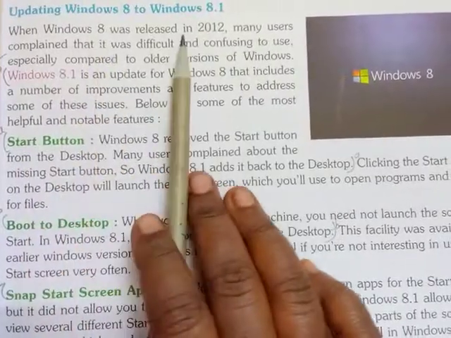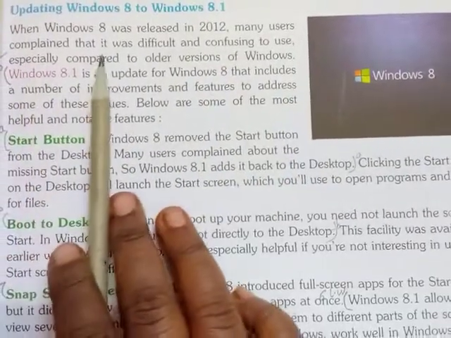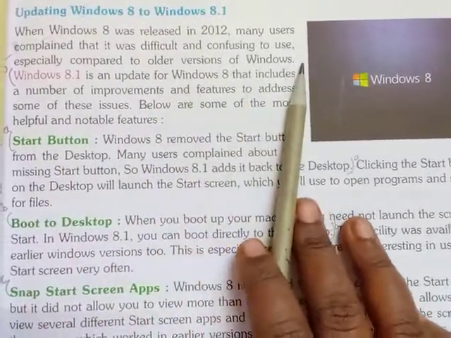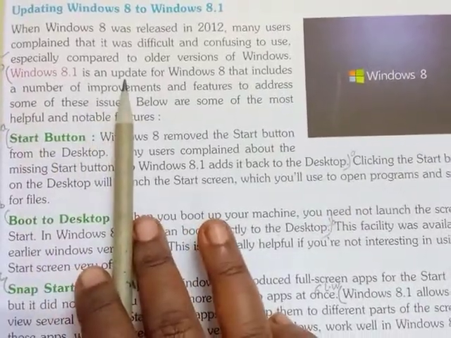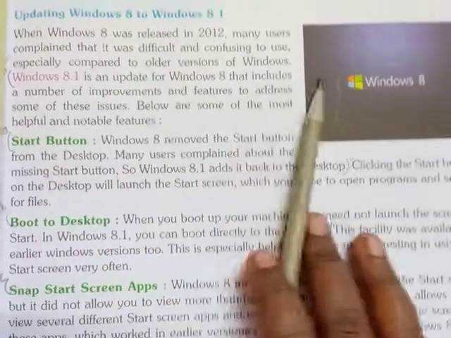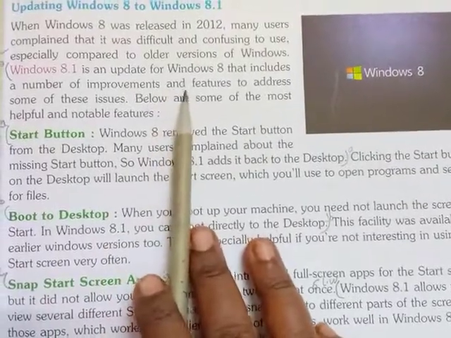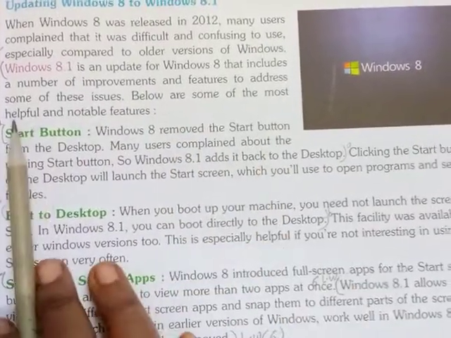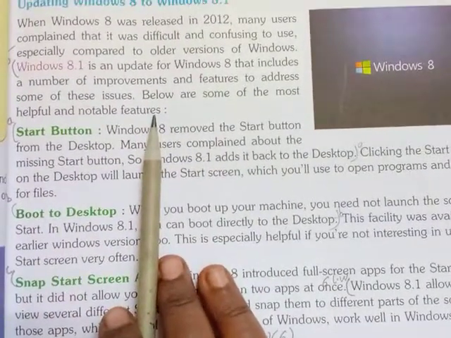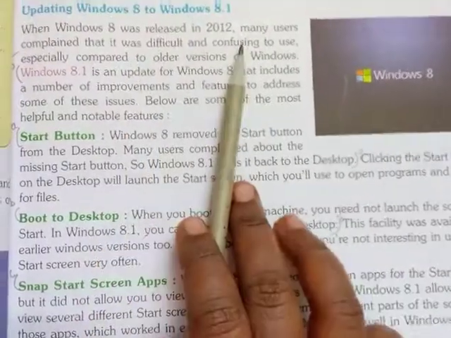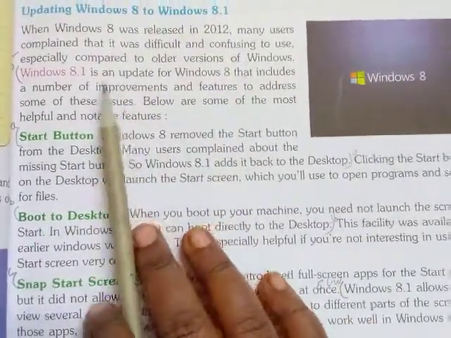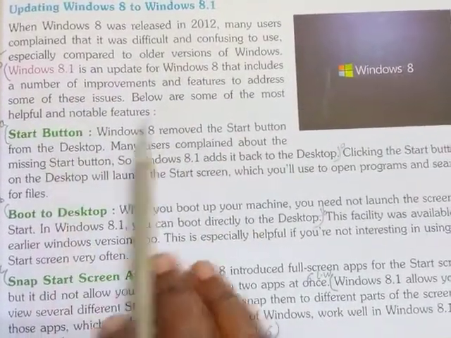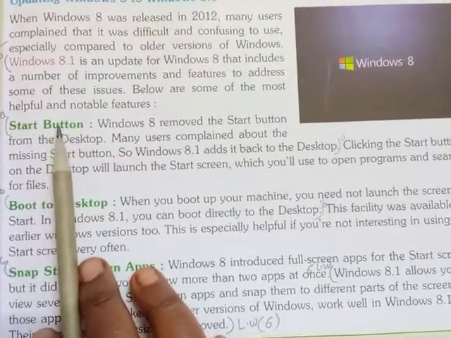When Windows 8 was released in 2012, many users complained that it was difficult and confusing to use, especially compared to older versions of Windows. Windows 8.1 is an update for Windows 8 that includes a number of improvements and features to address some of these issues. Below are some of the most helpful and notable features. So children, I said this was a little bit confusing for the users, so they complained to the Microsoft company, then they updated Windows 8 to Windows 8.1, adding some little changes and updated features.